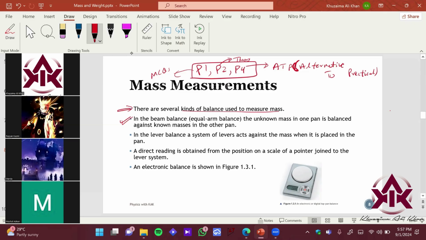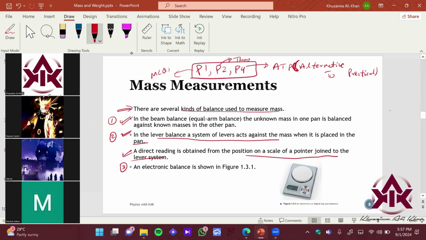Then you have the lever balance. A system of levers acts against the mass when it is placed in the pan. A direct reading is obtained from the position of the pointer on the scale of the lever system, as I explained. So we have the first method, the second method, and the third method to measure mass.